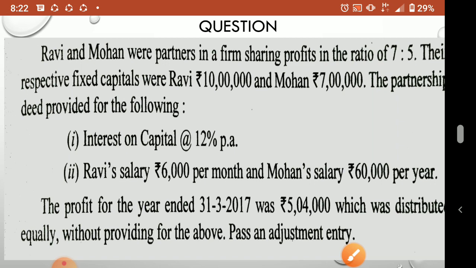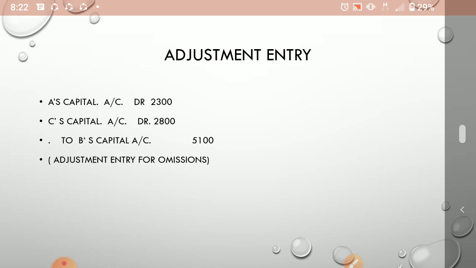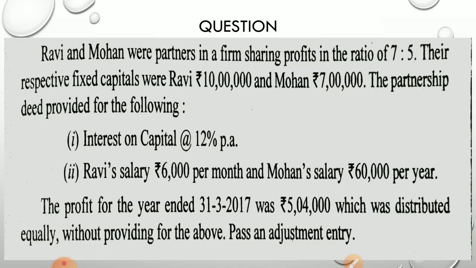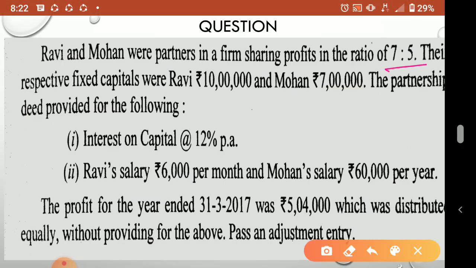Even the distribution of profit they made wrong. Actually the ratio is 7 is to 5, but by mistake they divided it equally. Now the profit they already distributed is also wrong, so there also we have to make corrections. Understood?